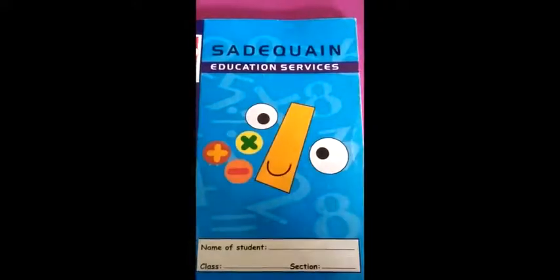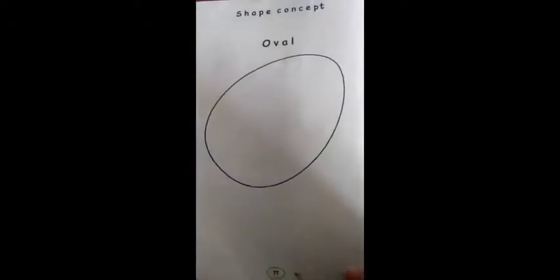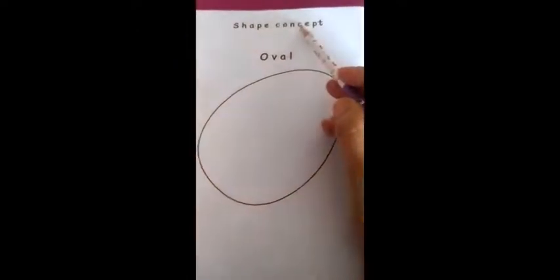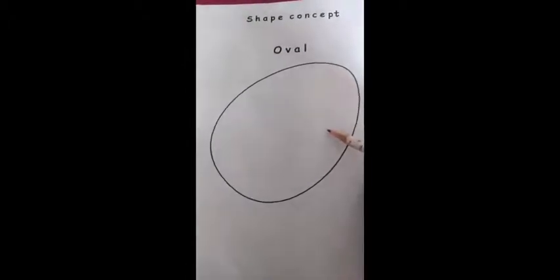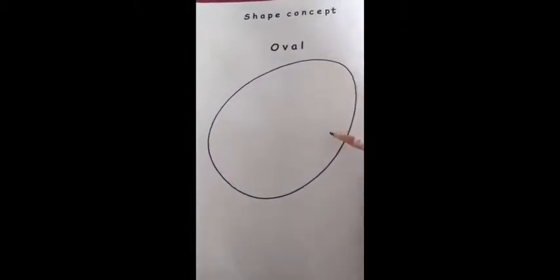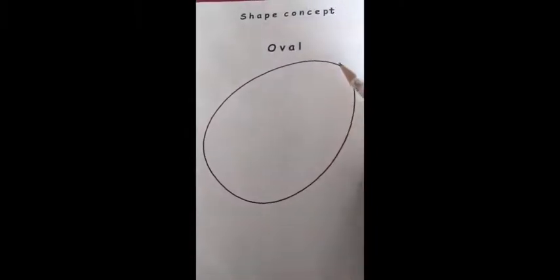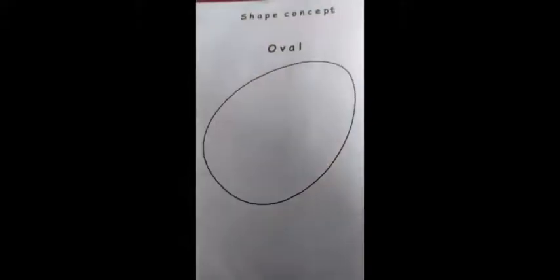Dear kids, now take out your math copy. Open page number 77. Shape concept. I have told you about this shape. Just tell me which shape is this? Oval. It looks like an egg.